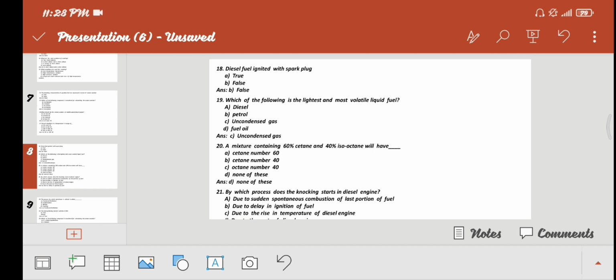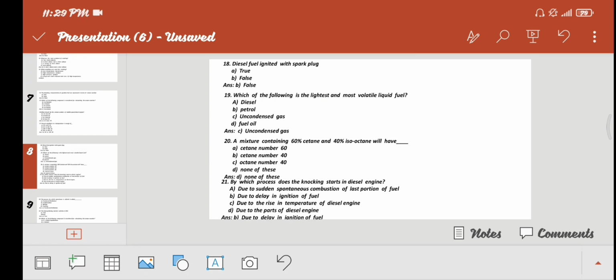Next, a mixture containing 60% cetane and 40% isooctane will have A. Cetane number 60, B. Cetane number 40, C. Octane number 40, D. None of this. The answer is D, none of this.